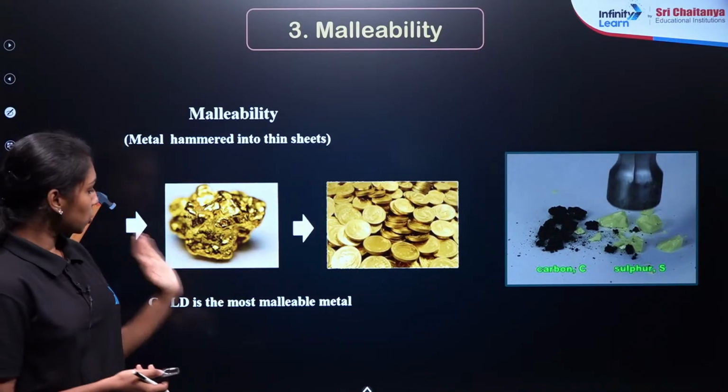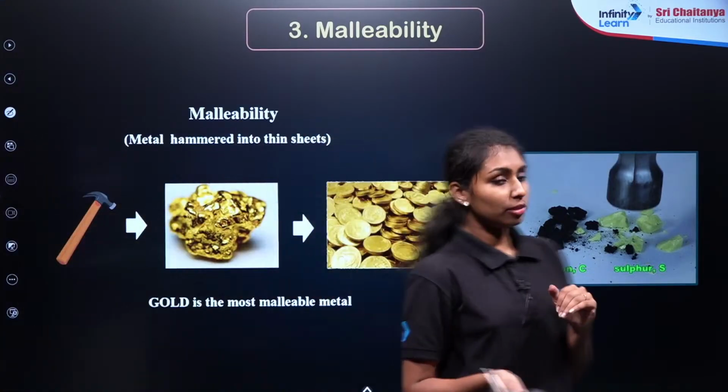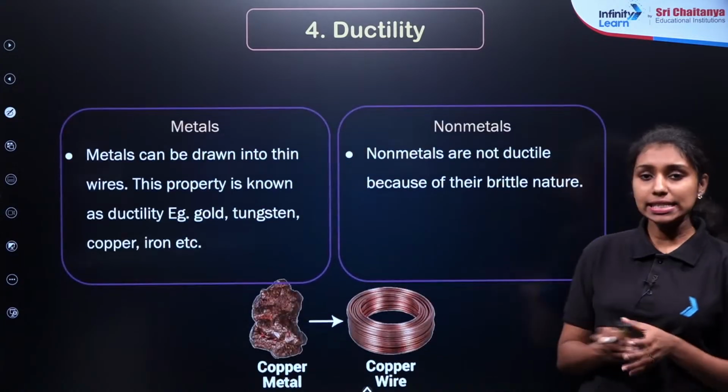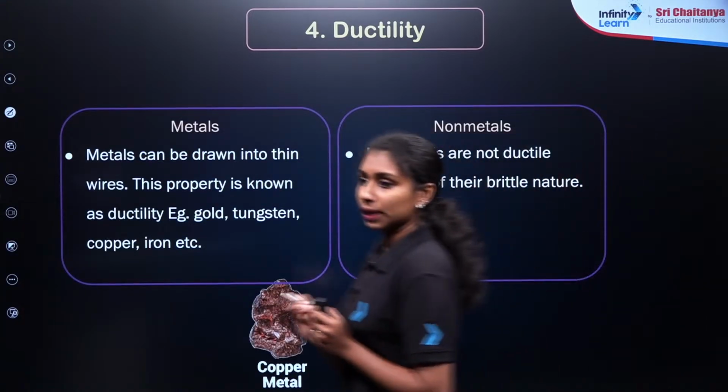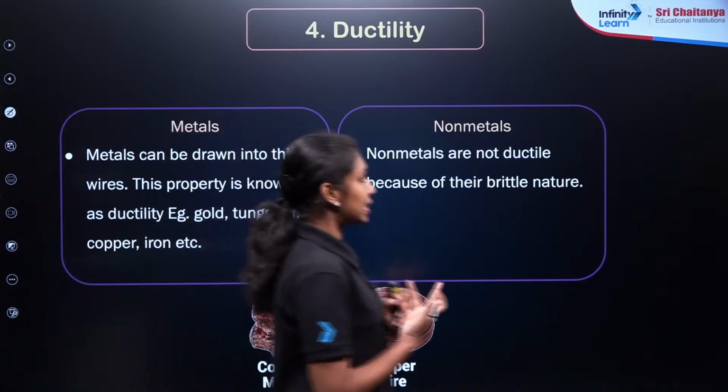Okay, the same image is shown here to show the malleable property of the metals and non-metals. So now let me move to the next property, that is the ductility of the metals and non-metals. What do you mean by ductility?